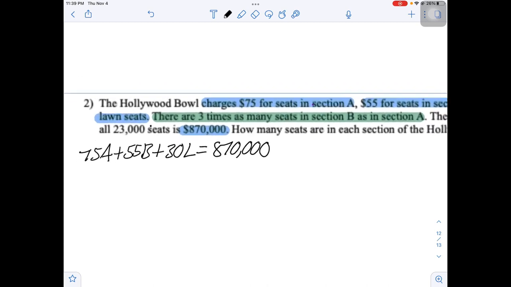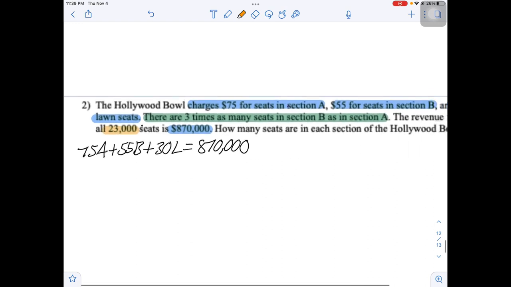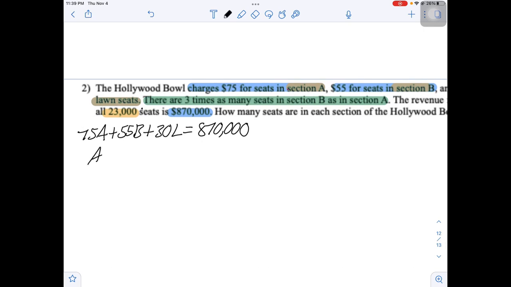Now, the Hollywood Bowl, how many people does it seat? Well, it seats 23,000 people, right? How many sections does the Hollywood Bowl have? Well, there's a section A, there's a section B, and there are lawn seats. So section A plus section B plus the lawn seats is equal to 23,000. Right?